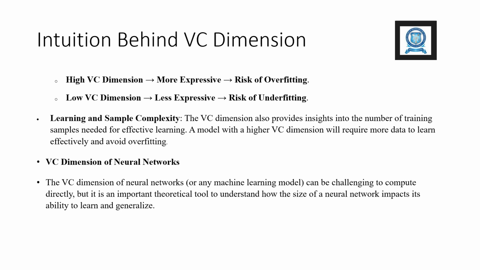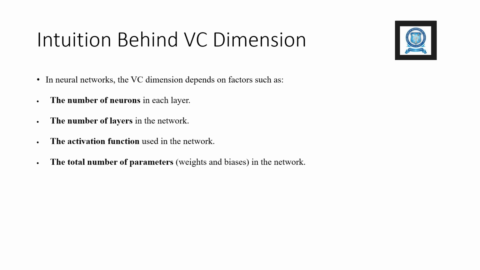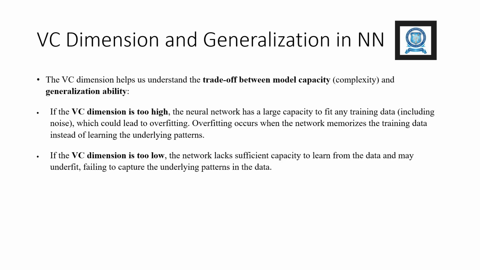VC dimension of neural networks. The VC dimension of neural networks can be challenging to compute directly, but it is an important theoretical tool to understand how the size of a neural network impacts its ability to learn and generalize. In neural networks, the VC dimension depends on factors such as the number of neurons in each layer, the number of layers in the network, the activation function used in the network, and the total number of parameters in the network.